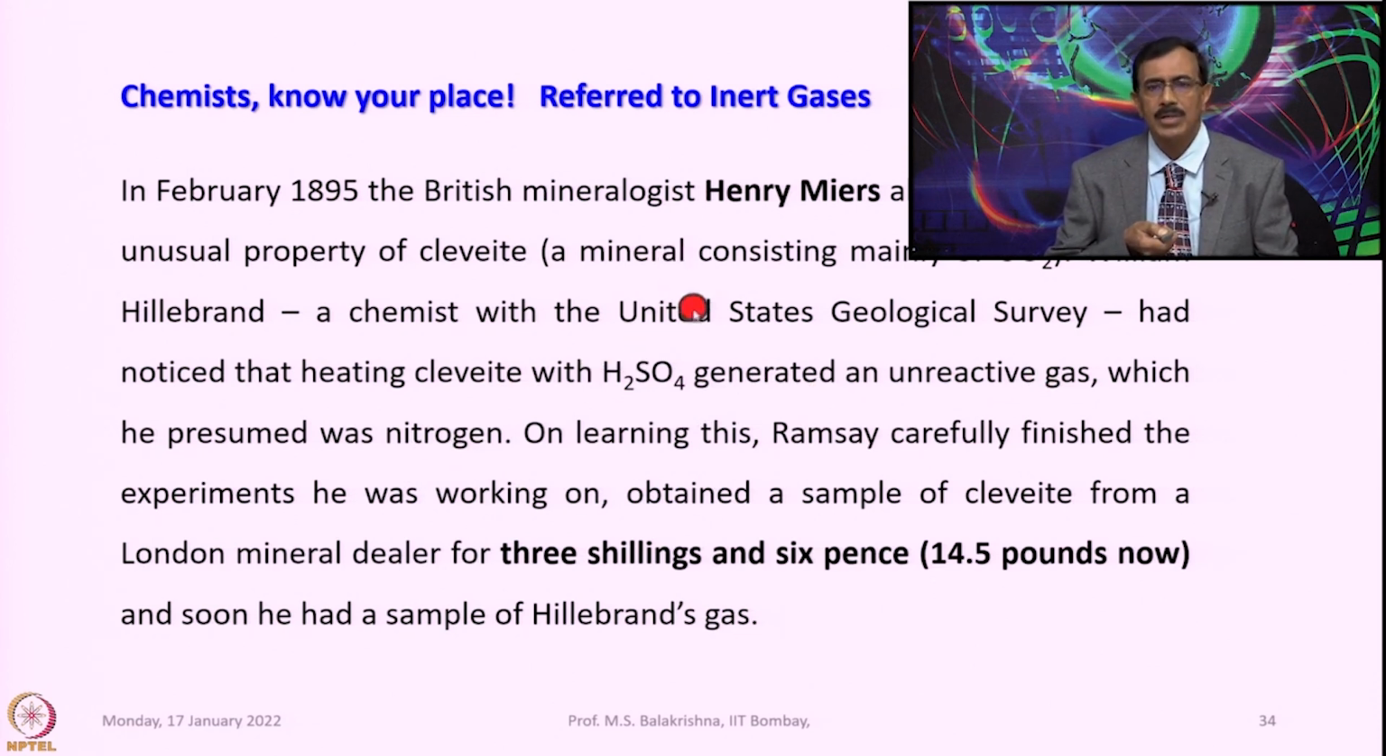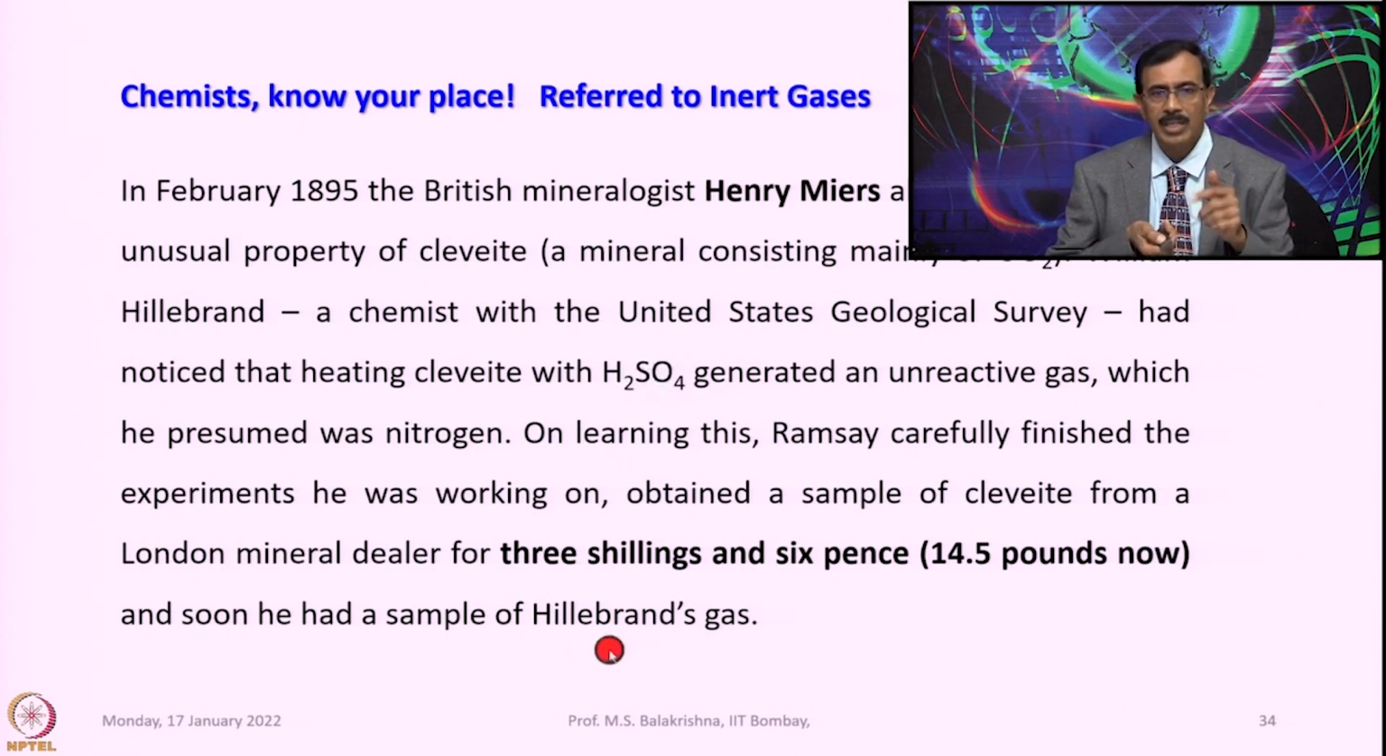On learning this, Ramsay carefully finished the experiments he was working on, obtained a sample of cleveite from a London mineral dealer for 3 shillings and 6 pence, that means about 14.5 pounds now, and soon he had a sample of Hillebrand's gas.